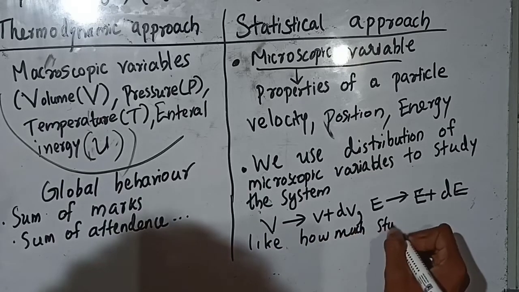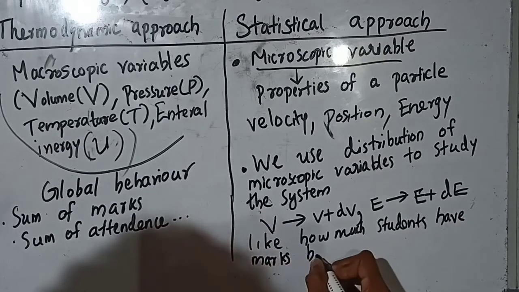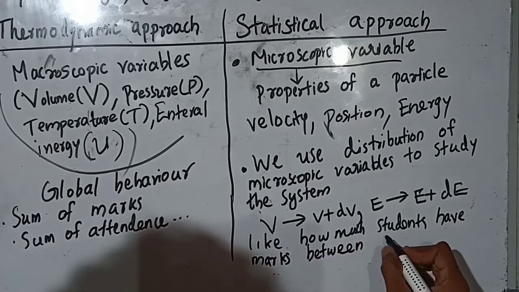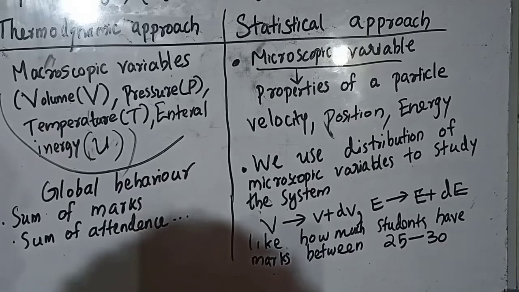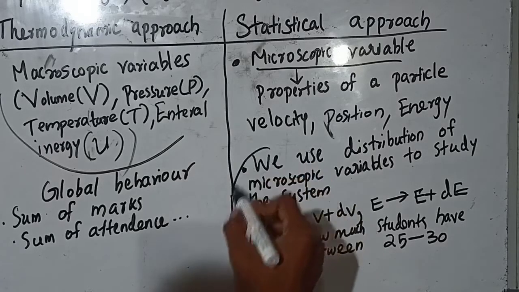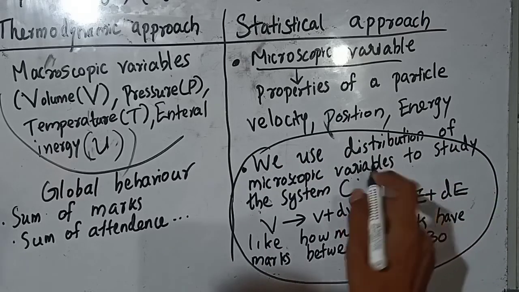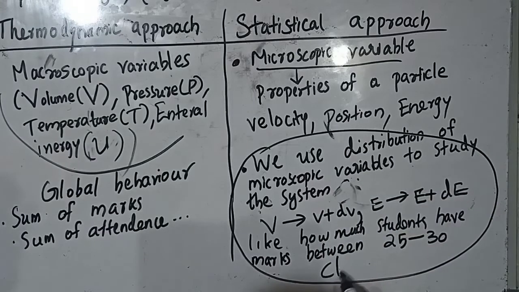Let us take a real life example: how many students from 40 students have marks in the range 25 to 30 in a particular subject. We can use those particular numbers, those distributions, to study the system. This is the idea of the classical statistical approach to a system of a huge number of particles. We can use these types of distributions to study the system. An example of such a statistical approach is the Maxwell-Boltzmann statistical approach.